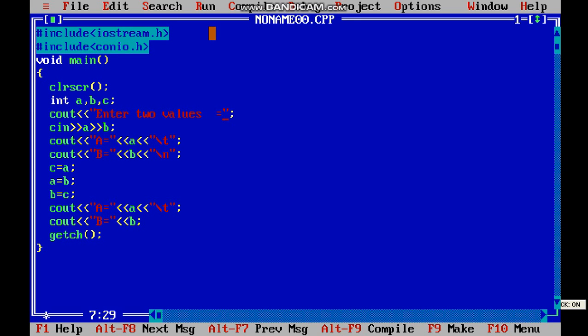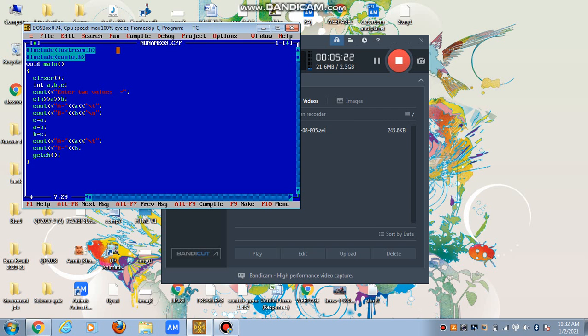Suppose I am entering 7, then press enter, and 8. So look at the values here. Before the interchange the value of A is 7 and B is 8, and after the interchange the value of A is 8 and B is 7. So this is the logic of how to interchange the values of two variables using a third variable. So write down this program in your copy and prepare the notes.